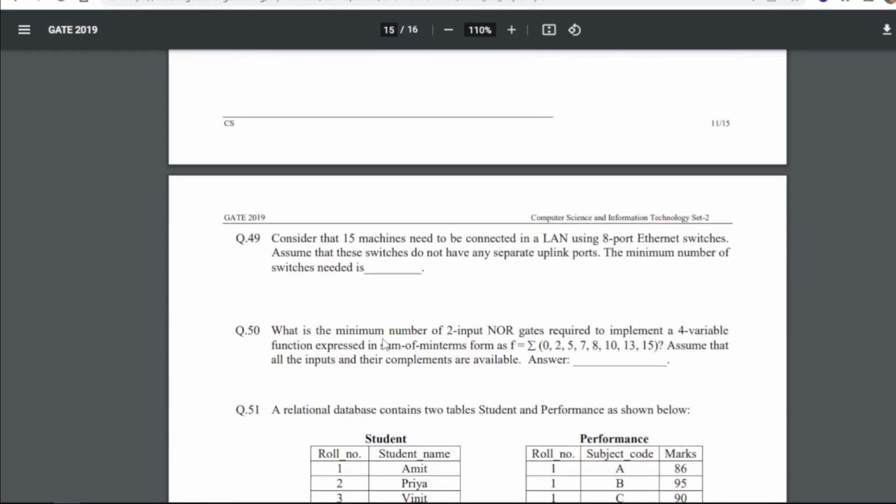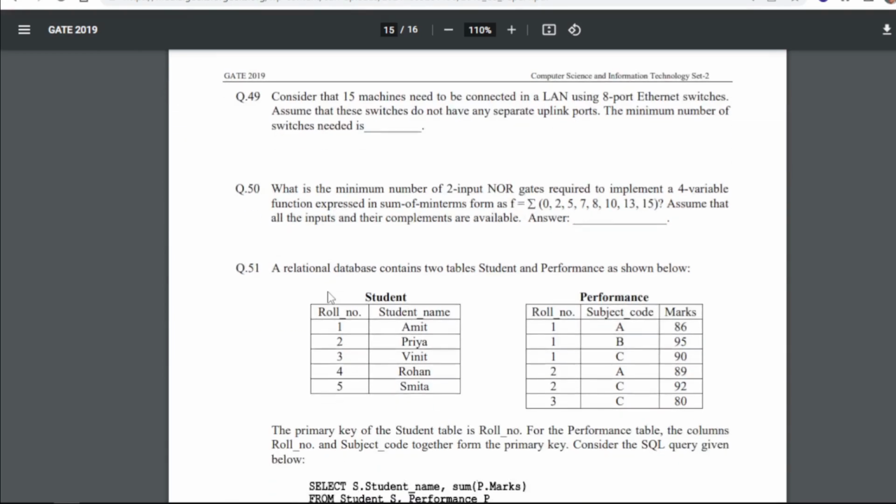That is 120. Now consider that 15 machines need to be connected in a LAN using 8-port Ethernet switches. Assume that these switches do not have any separate uplink ports. The minimum number of switches needed is. So for 49, our answer is 3.